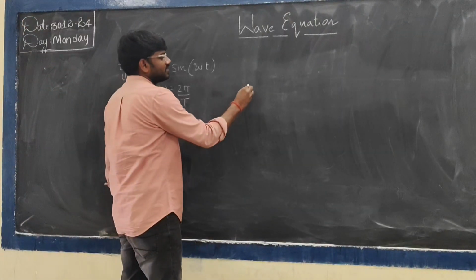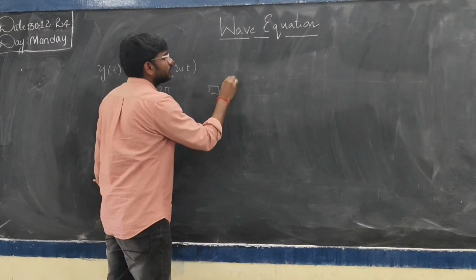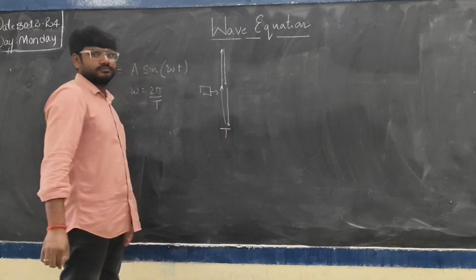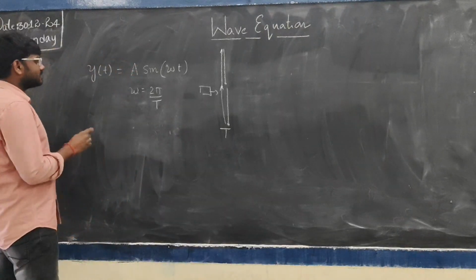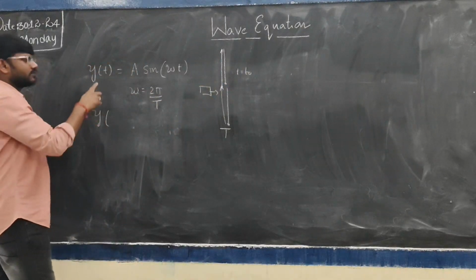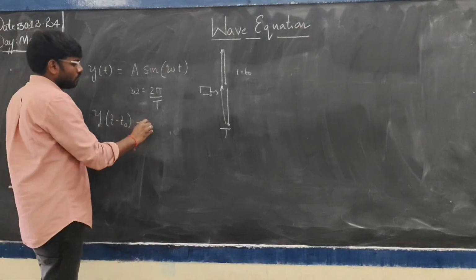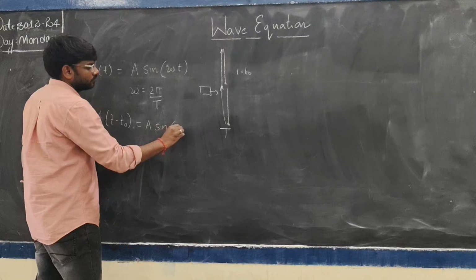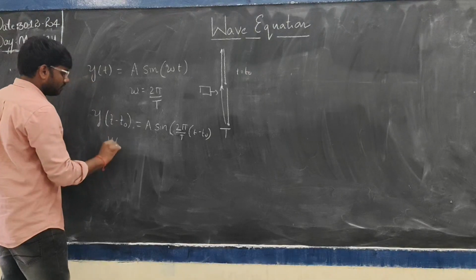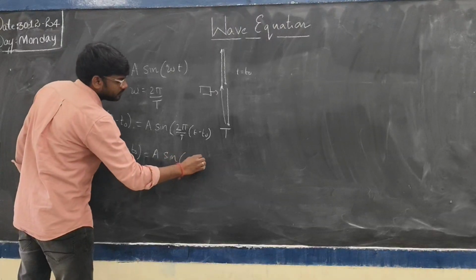That means if this is the particle and here I am creating a disturbance, the particle of the medium does one oscillation from here to here, and here to here, finally taking a time of T. For consideration, just assume that at any random time, say t equal to t naught, the displacement of the particle is y of t minus t naught equal to A sin of 2 pi by T into t minus t naught, or y of t minus t naught equal to A sin of omega into t minus t naught.